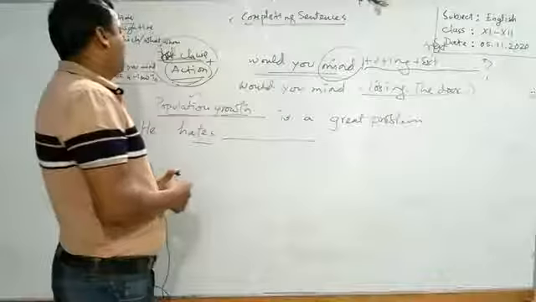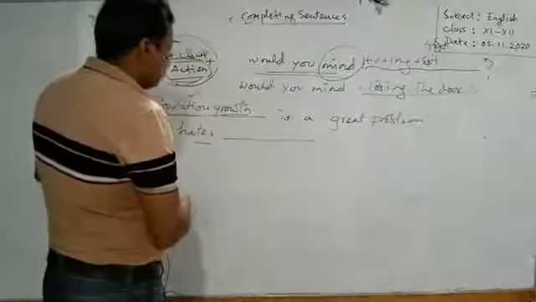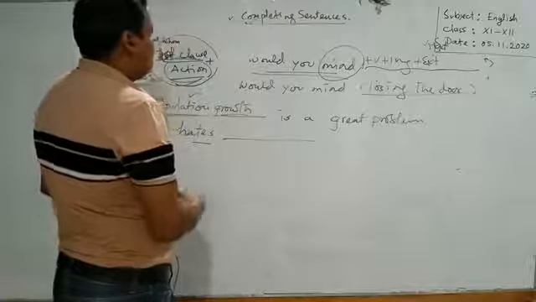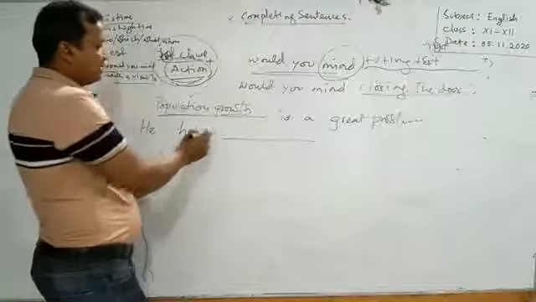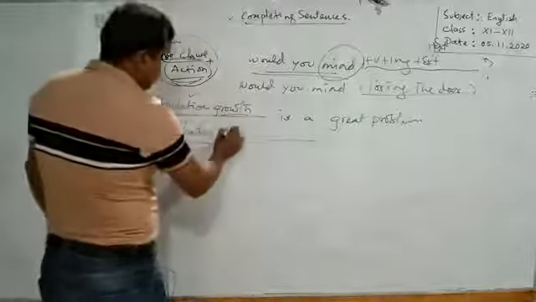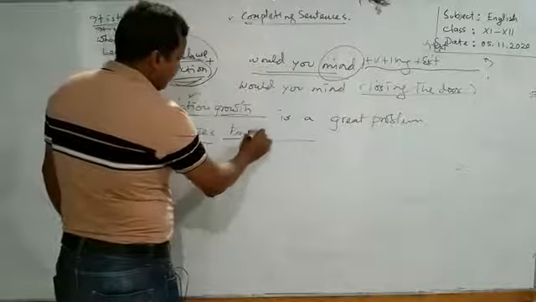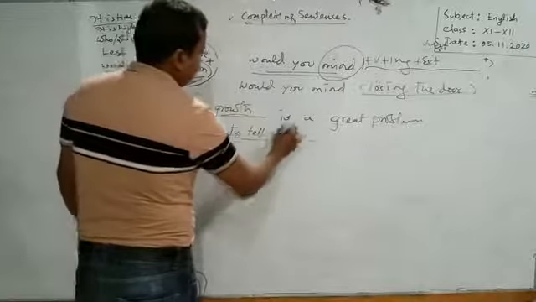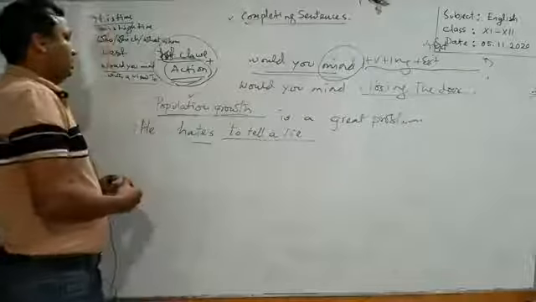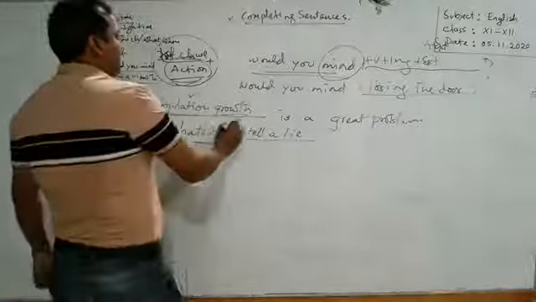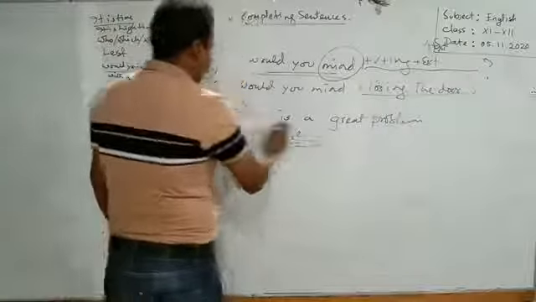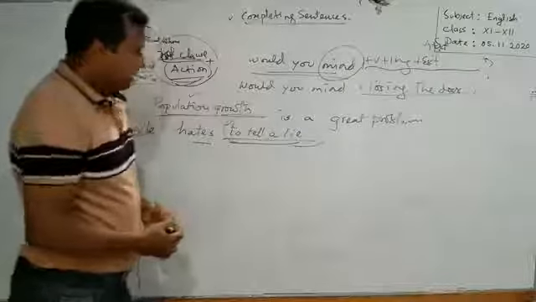No, this will not be the correct answer here. What you have to use here? You have to use at least a phrase here. He hates to tell a lie. Learners, he hates to tell a lie. This is the phrase that I have used here in the position of the object of this incomplete sentence.